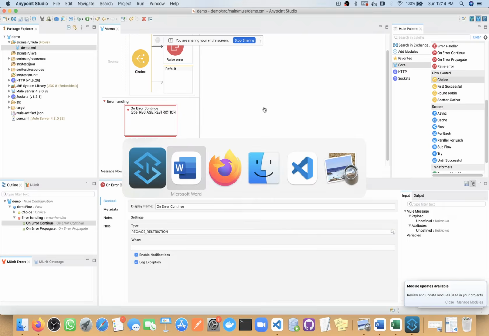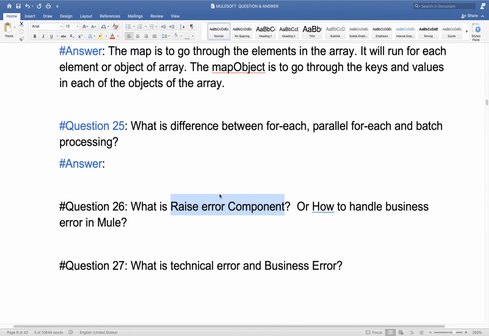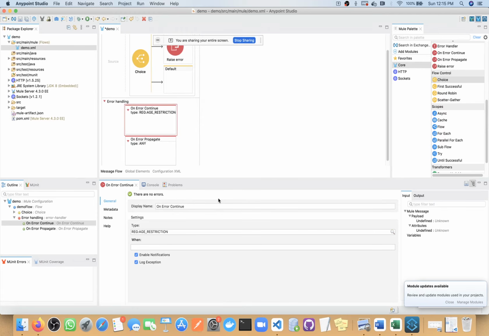So this is our Raise Error component. Ravi: Yes. Here actually, you're handling this error, age restriction, and in the error handling you are continuing. So what will be the status code in this case? You need to define whatever status code you are giving on error continue. The status code will be 200 by default. If you want to modify it, you can update that also. Okay, since you are the developer, in case of success also you can send some other code. Okay.